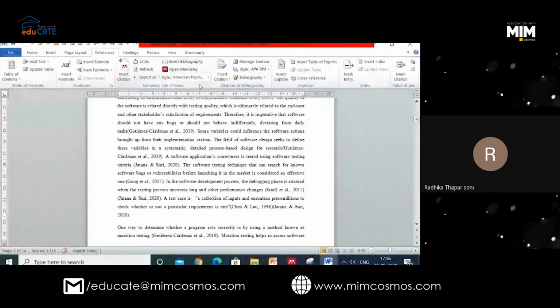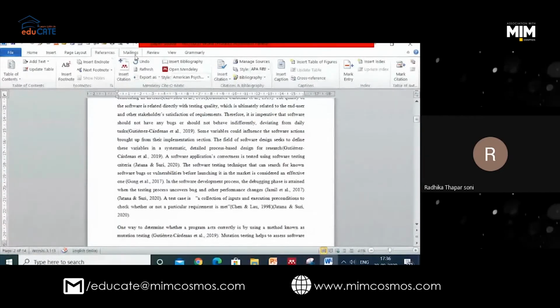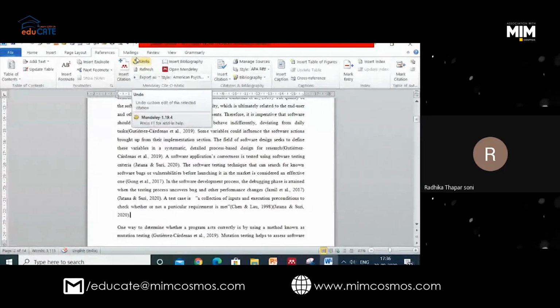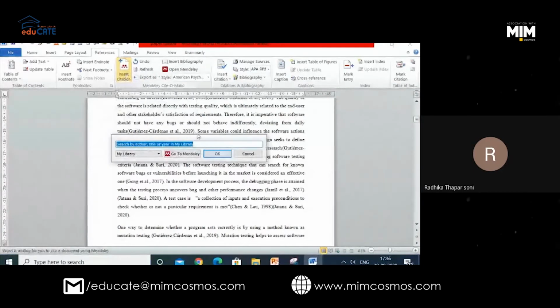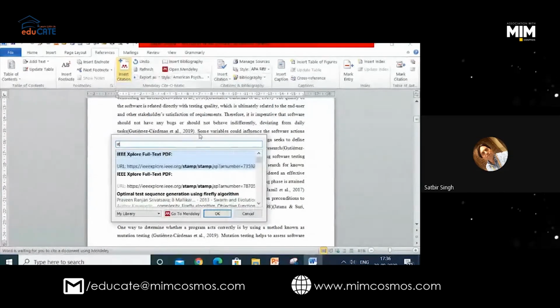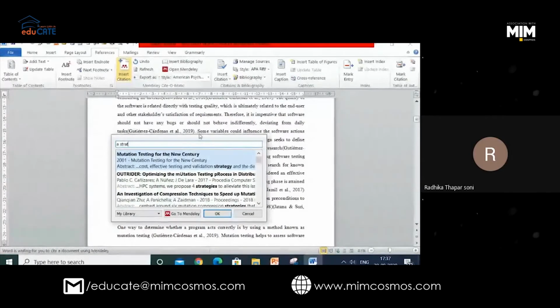Everyone, click on references. And if you have added the MS Word plugin, it will appear here. As soon as I go to insert citation, what was the name of the paper? Strategy for mutation. Strategy for mutation. Strategy for mutation.